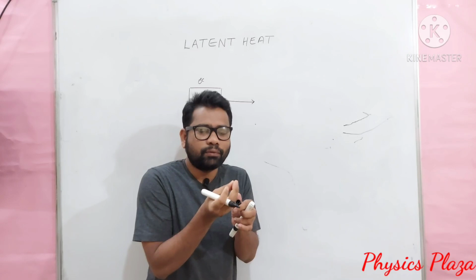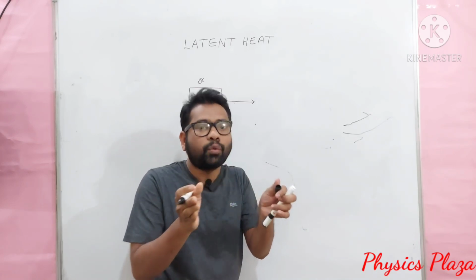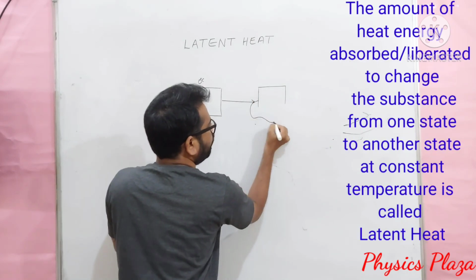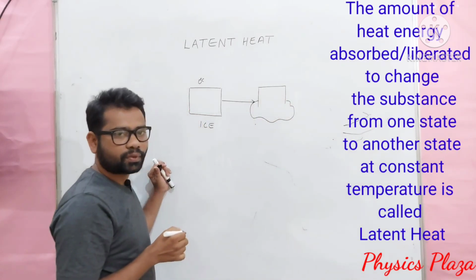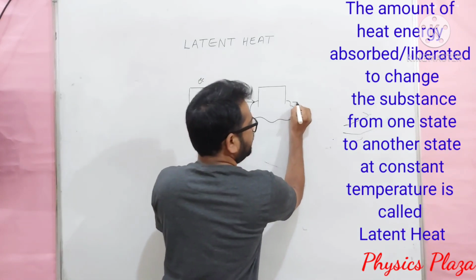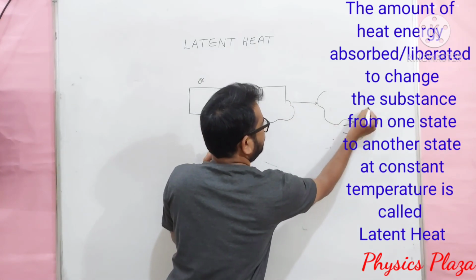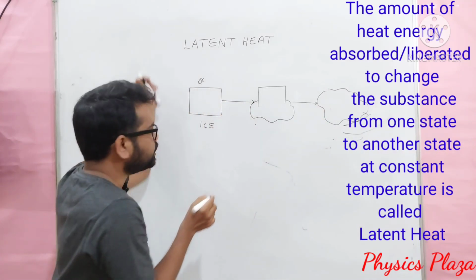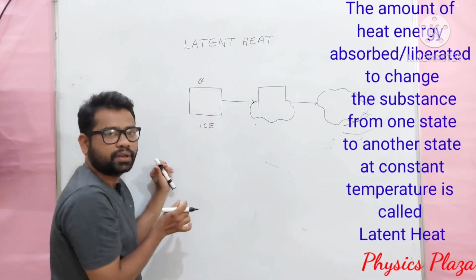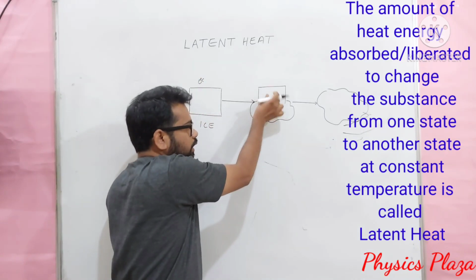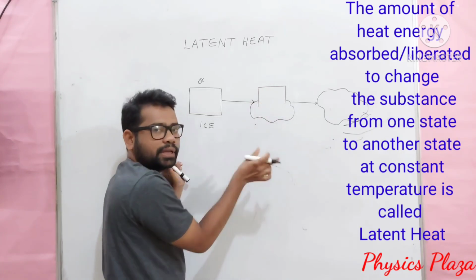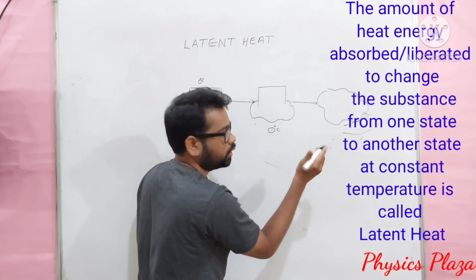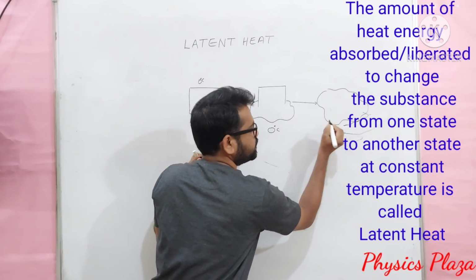When we start heating it, slowly it gets converted into water. After some time, there will be a state where there is a combination of ice and water. Then if we heat further, it may get converted fully into water. Here what we notice is that initially the ice is at 0 degrees Celsius, and when ice and water are both present, the temperature is also 0 degrees Celsius. Finally when we get water, it also has a temperature of 0 degrees Celsius.